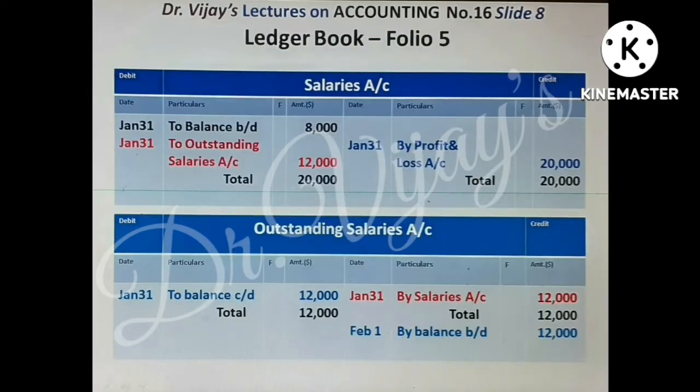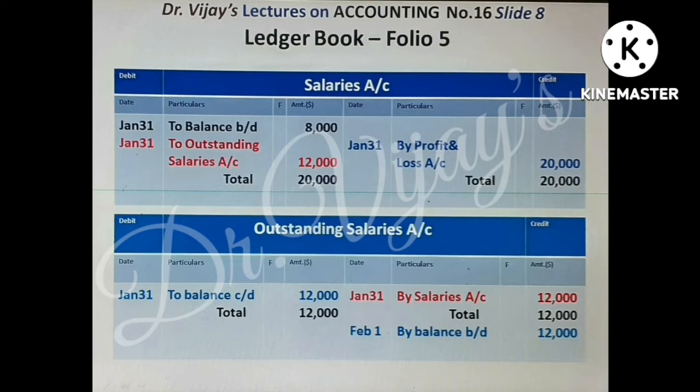Slide 8 shows salaries account and outstanding salaries account. Salaries account was showing a balance of 8,000 on 31st January. The outstanding salaries is posted through an adjusting entry, salaries account debtor to outstanding salaries account. On the debit side of salaries account, to outstanding salaries account 12,000. In outstanding salaries account comes the posting on the credit side by salaries account 12,000. The salaries account is now closed by transferring the balance standing finally, that is 20,000, to profit and loss account.